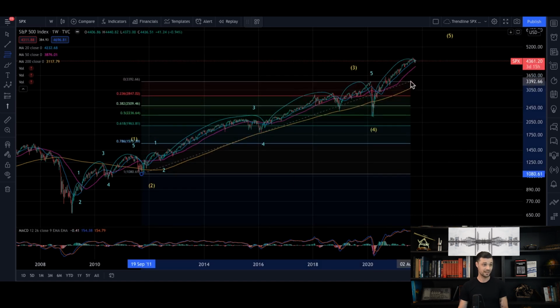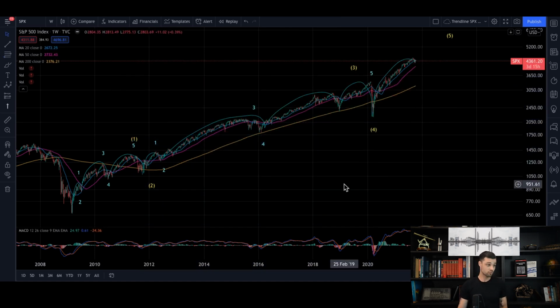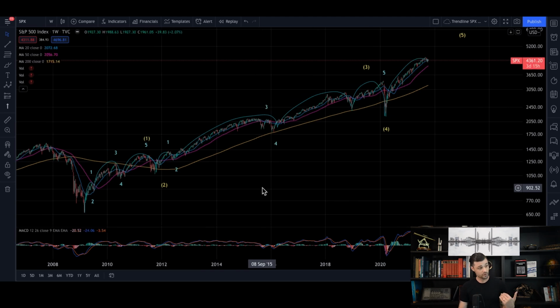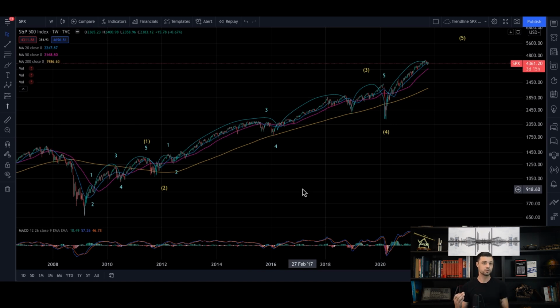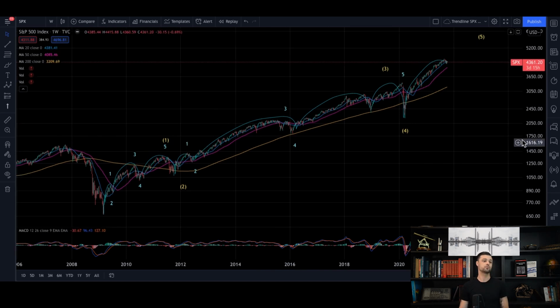So here, guys, on the S&P 500 since 2008, I have a breakdown in waves that follows Elliott Wave theory, and that follows that every wave, sub-wave, is retracing to a fib ratio of the previous move up. So it's, to me, already very interesting to notice. It's the first thing that I wanted to show you.